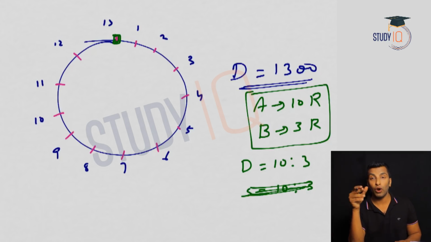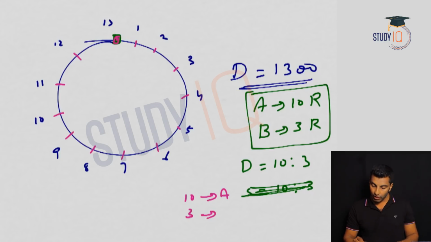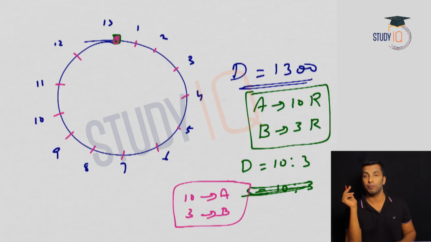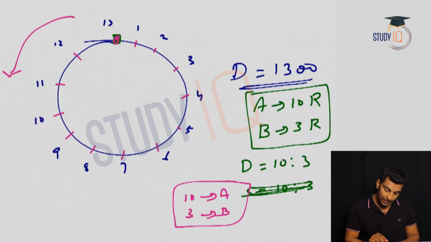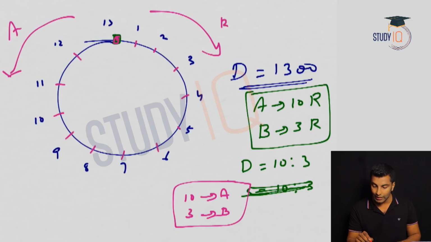So now let's follow one person, either A or B. Okay. Let's follow B. So in the first meeting, where will the meeting happen? See, we have divided this into 13 equal areas. Out of 13 equal areas, 10 will be covered by A and 3 will be covered by B because the speed is in this ratio. So if A is moving in this direction and B is moving in this direction, let's follow B only. So out of total 13, B will cover how much when they meet for the first time? 3. Okay. So 1, 2, 3. So the first meeting will happen here. This is the first meeting.